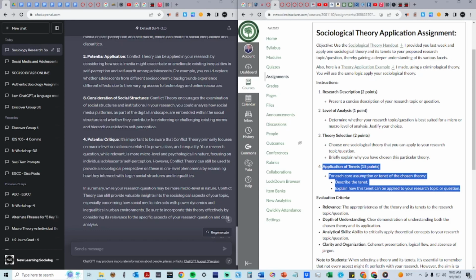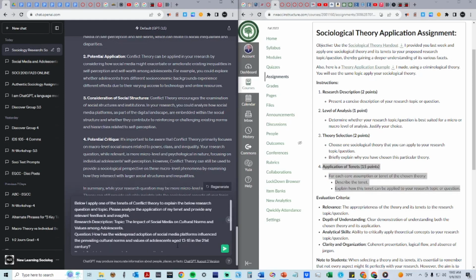Let's use the macro level topic and research question I used previously and ask ChatGPT for feedback and insights after we apply one of conflict theory's tenets to explain our topic in question. Here's a sample prompt. Below, I apply one of the tenets of conflict theory to explain the below research question and topic. Please analyze the application of my tenet and provide any relevant feedback and insights. Again, you are doing this after you have already done the work to enhance your assignment, enhance your understanding, to gain deeper insights. You are not using ChatGPT to complete your work for you.